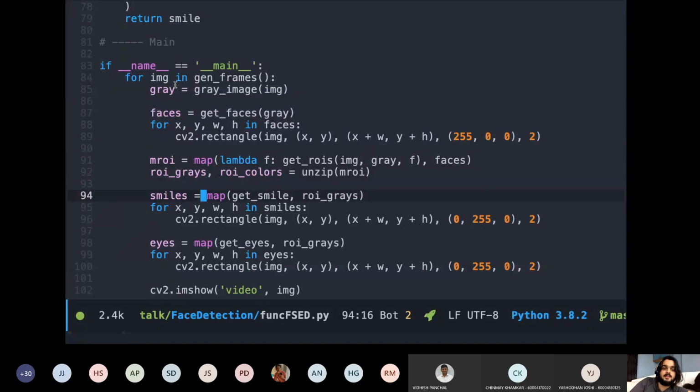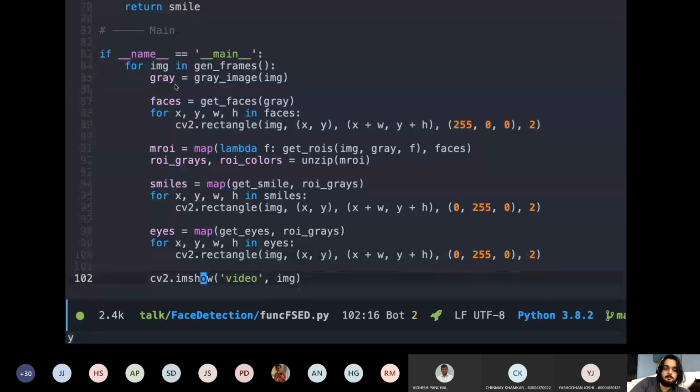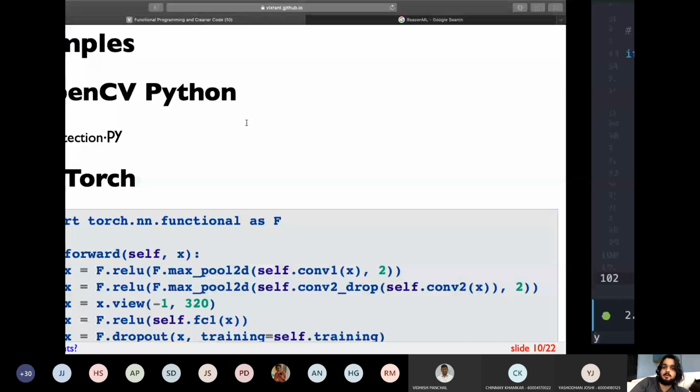I'm finding the smiles in each and every face. Then I'm drawing a rectangle for each and every smile. Then I'm getting the eyes from each and every face, drawing the rectangles on each, and then showing that image which I've drawn. So let me just run this program and show you.